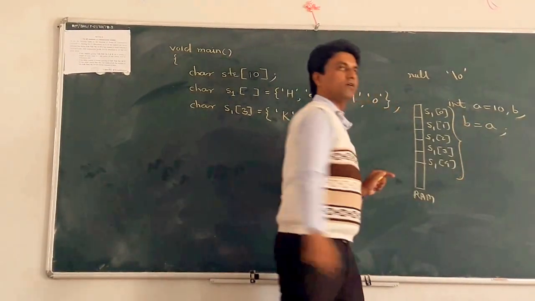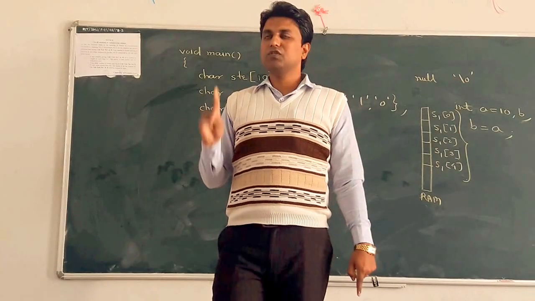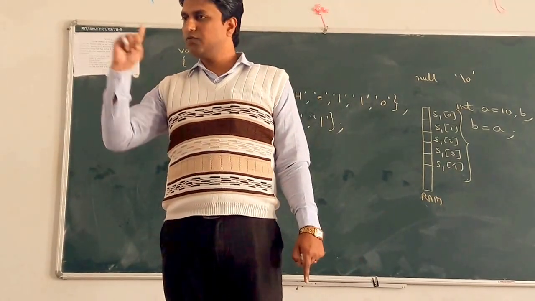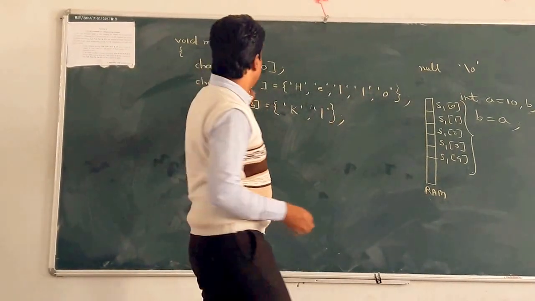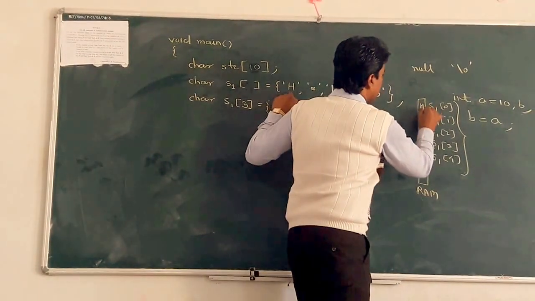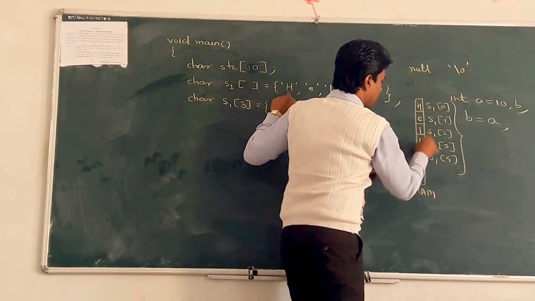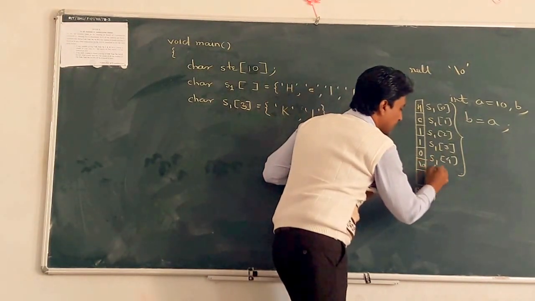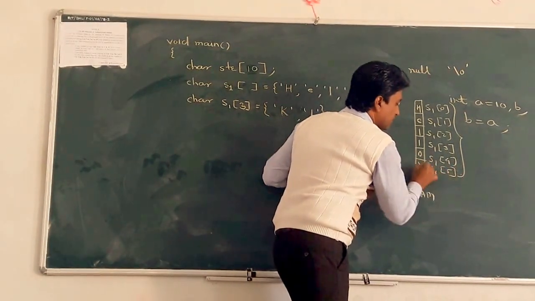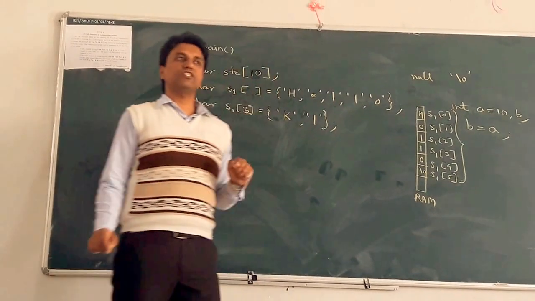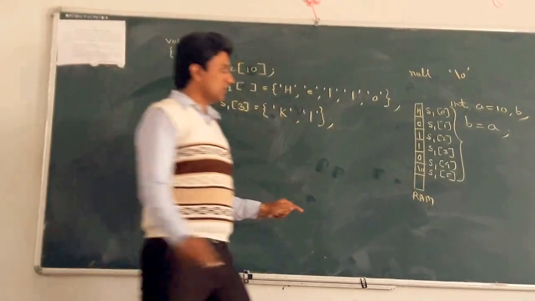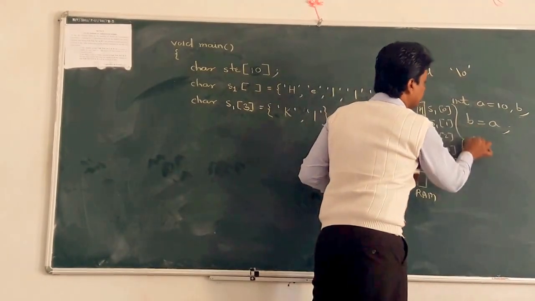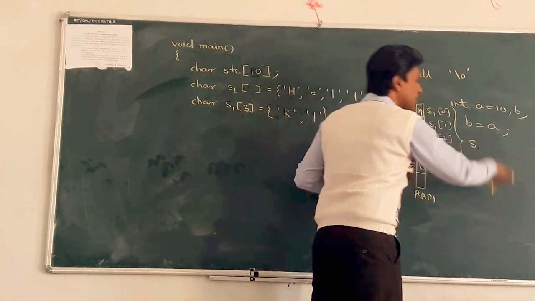In total how many bytes? 5 only, because a single character reserves 1 byte on the RAM, and the characters H, E, L, L, O are placed in here. Five bytes. But the compiler automatically adds a sixth character, \0, at the end of the string. So this is the total string named S1.